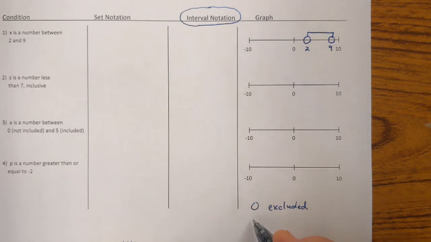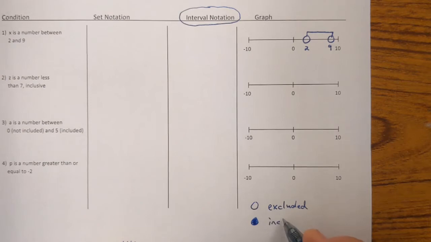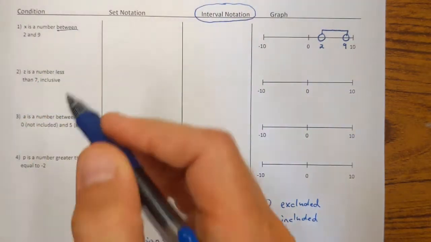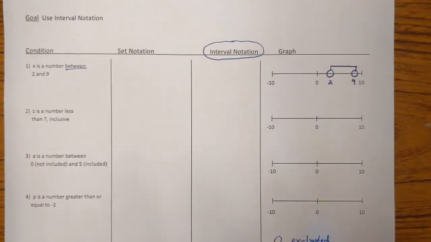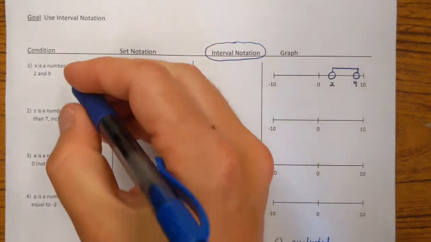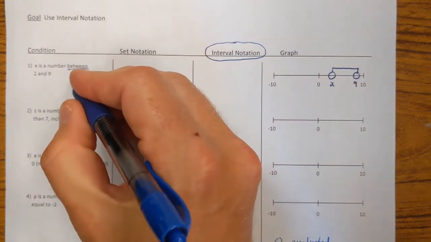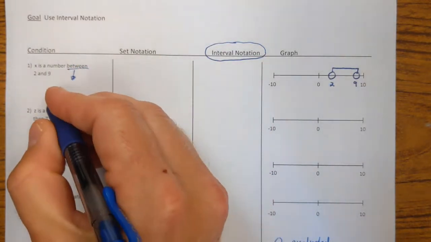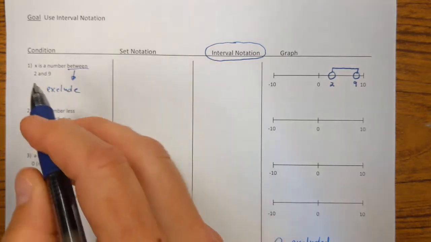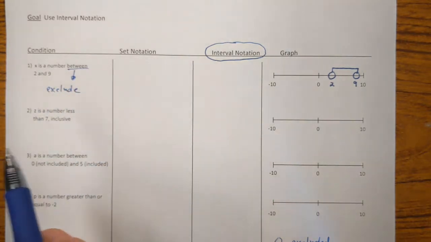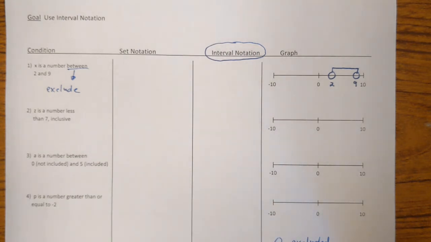Whereas if I wanted to show endpoints that are included, I would put in a full closed circle. That would mean that the endpoints are included. And let's talk about this word between for a second. Generally, the word between can depend a lot upon the context, but in a mathematical setting, when you see the word between, that means that you are supposed to exclude the endpoints. The 2 and the 9 are not included in this condition.